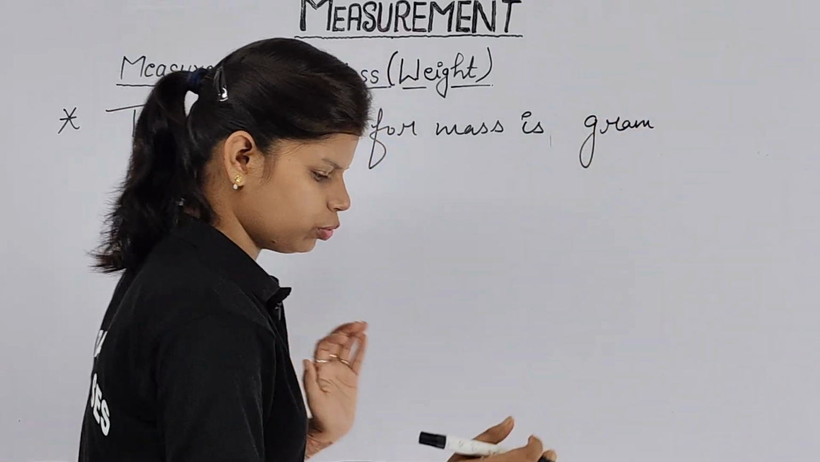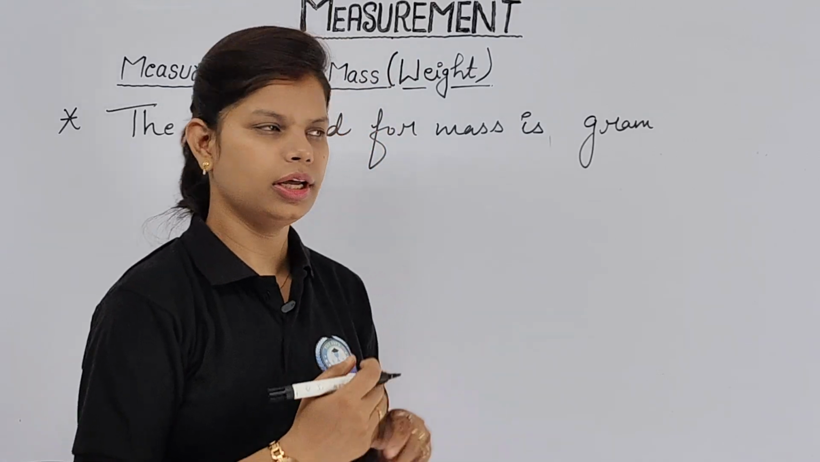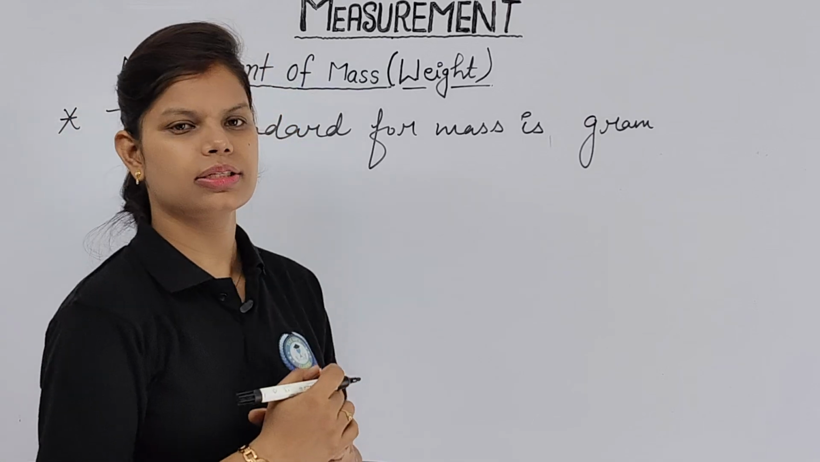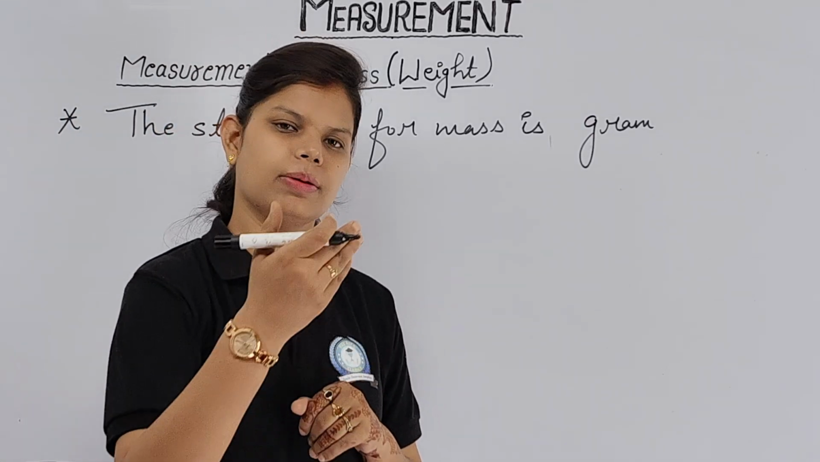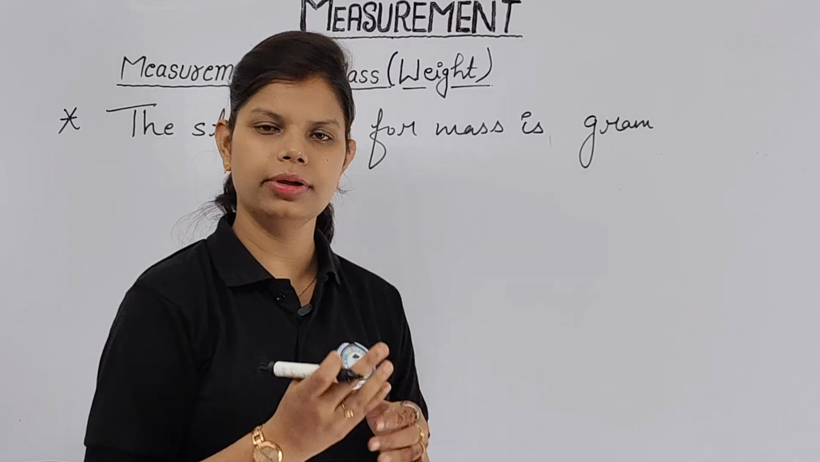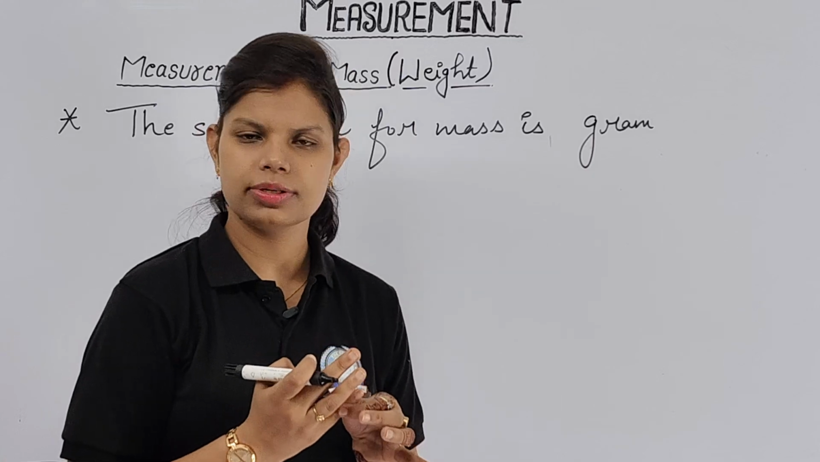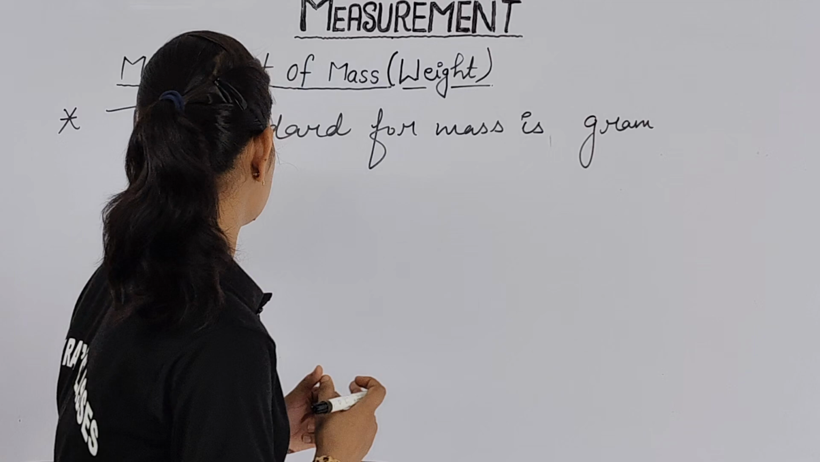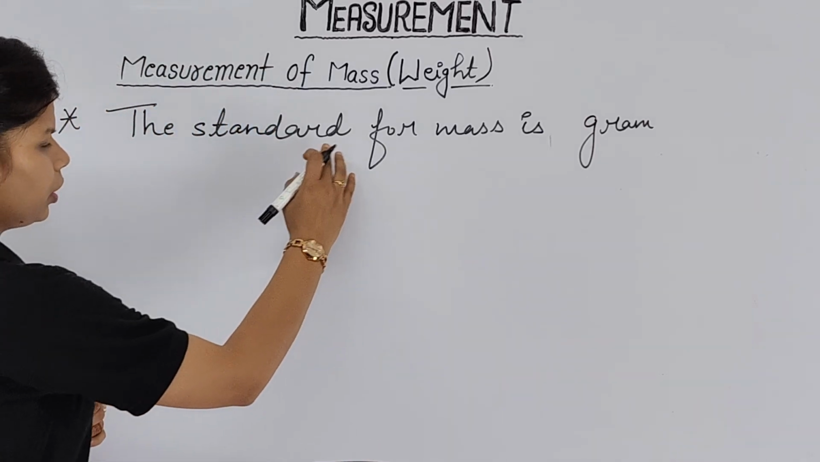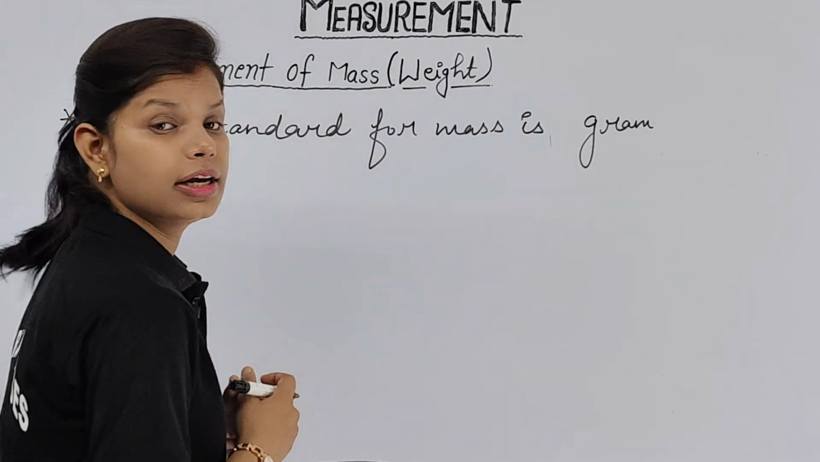Like to measure length we have three basic units: meter, centimeter and kilometer. In the measurement of mass we basically use two a lot, though apart from those two we also have one more: gram, kilogram and milligram. Kilogram is the bigger one, gram is the smaller one, whereas milligram is the smallest one. So first, the standard unit for mass is gram. What is standard? The standard unit for mass is gram.